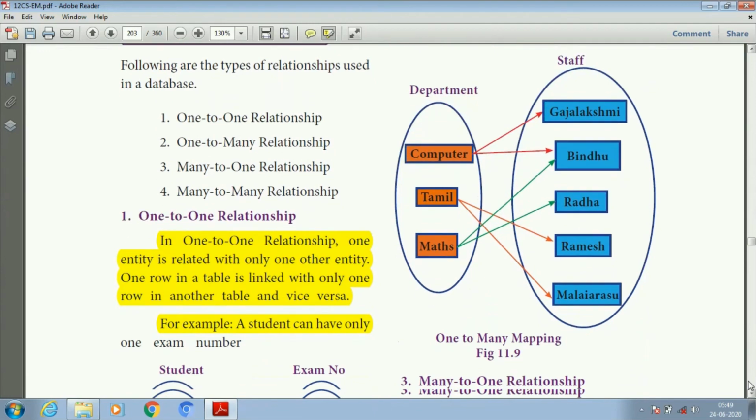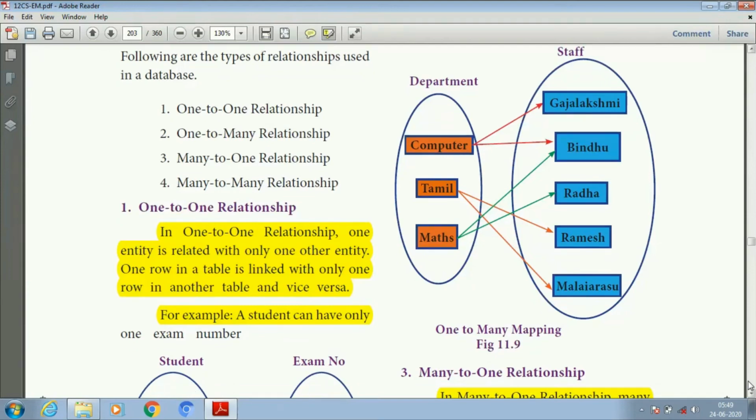Next one is types of relationship. Here the types of relationship are based on the database models, which match one data to another data. First one is one-to-one relationship. Second one is one-to-many relationship. Third one is many-to-one. Fourth one is many-to-many.